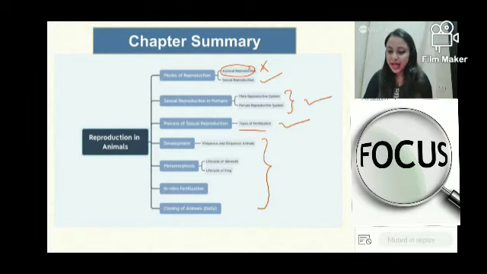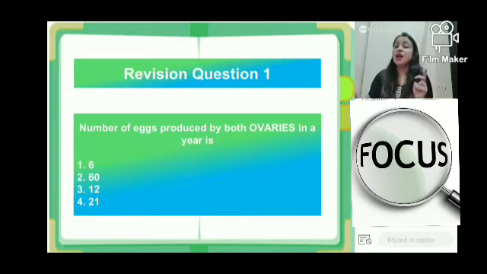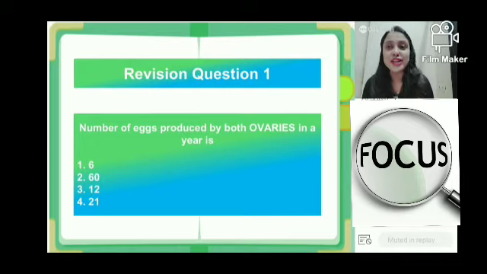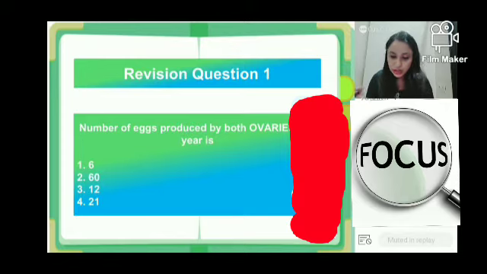And secondly, let's see how many of you have actually revised your topics. For that, I have got you a revision question, which will not affect your accuracy, but you can answer it on the ballot. Ballot में answer करो आप मुझे, ठीक है? Number of eggs that are produced by, some people will get it wrong.